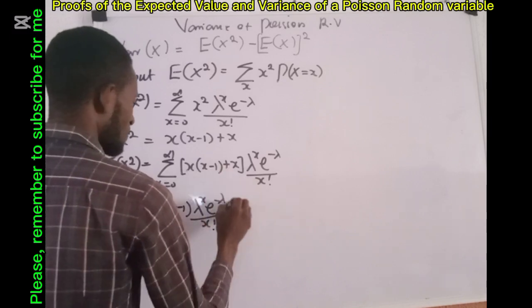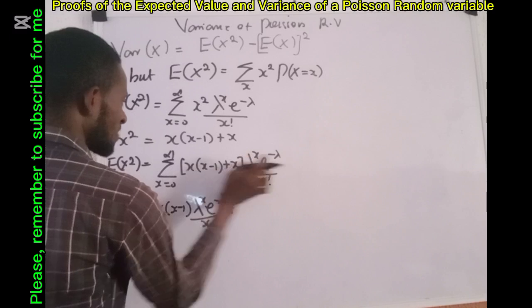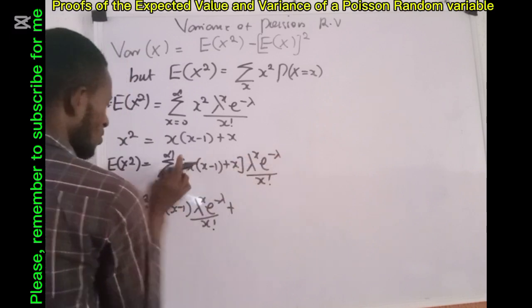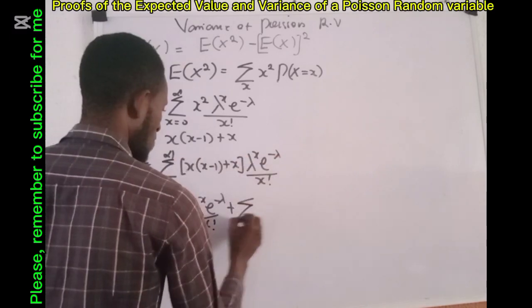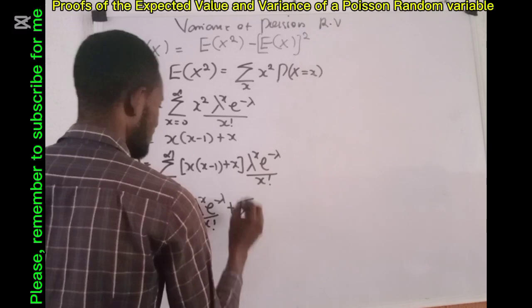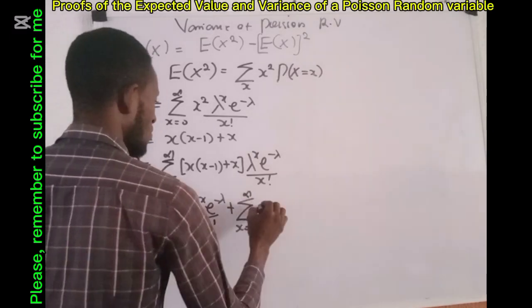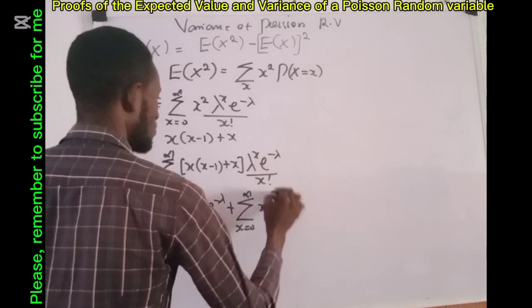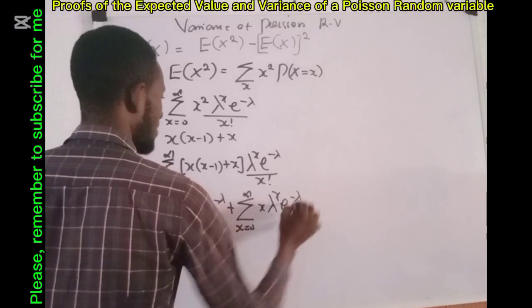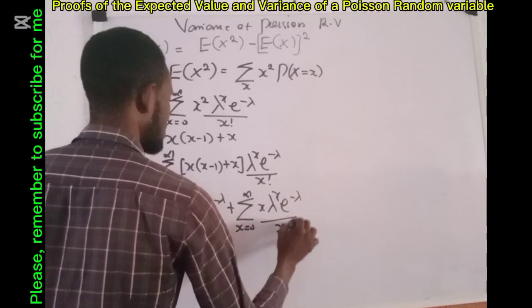The sign here is plus. I will equally use this to multiply this, and this sum is also coming in. The sum, x is ranging from 0 to infinity, of x lambda raised to power x, exponential minus lambda, all over x factorial.